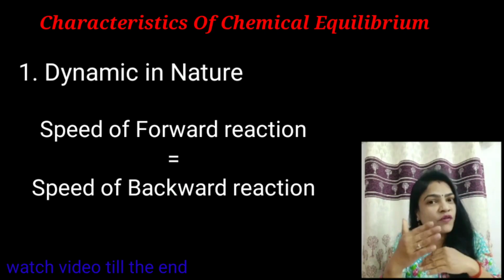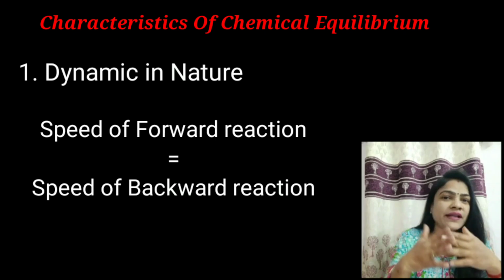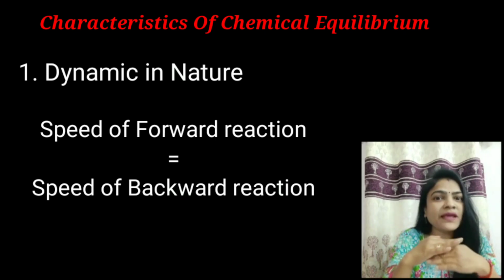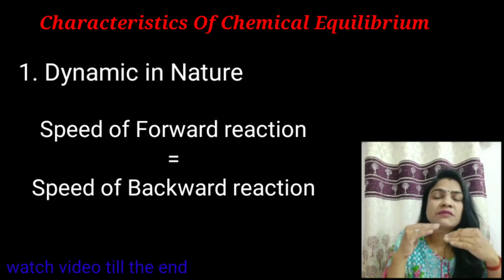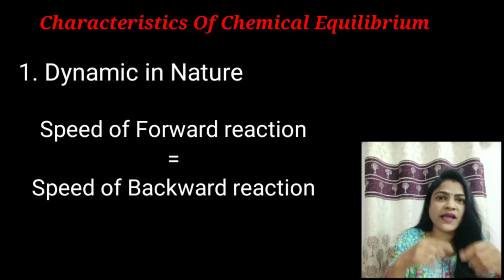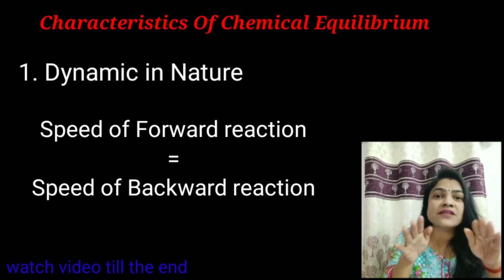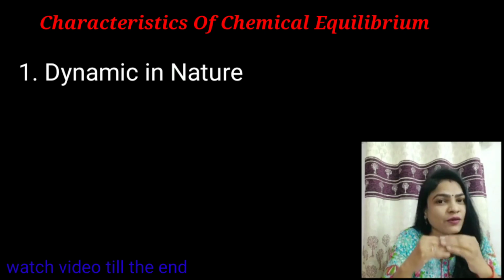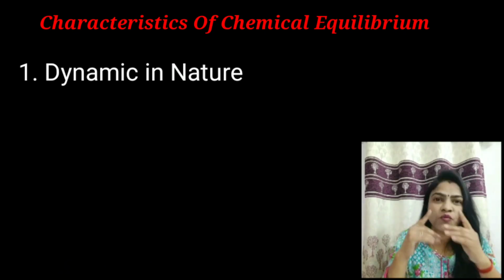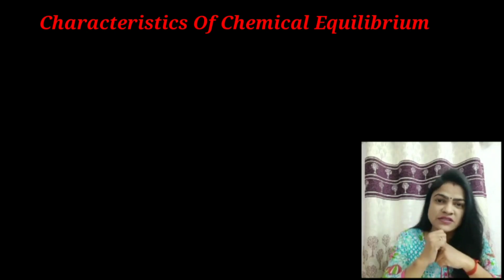Forward reaction and backward reaction are going on and are not stopped at all at the equilibrium point.